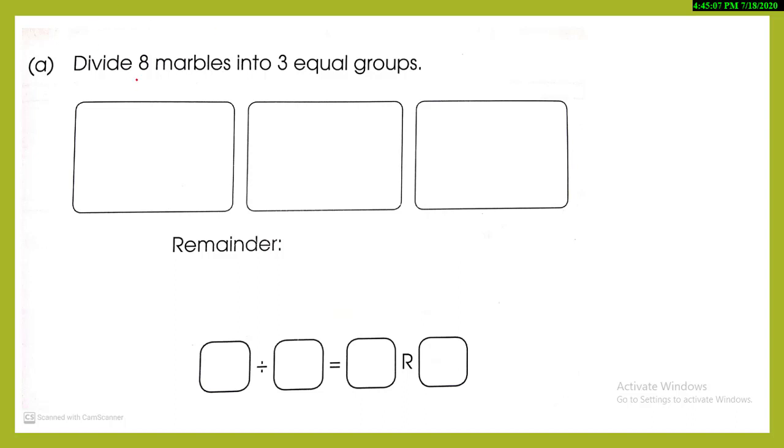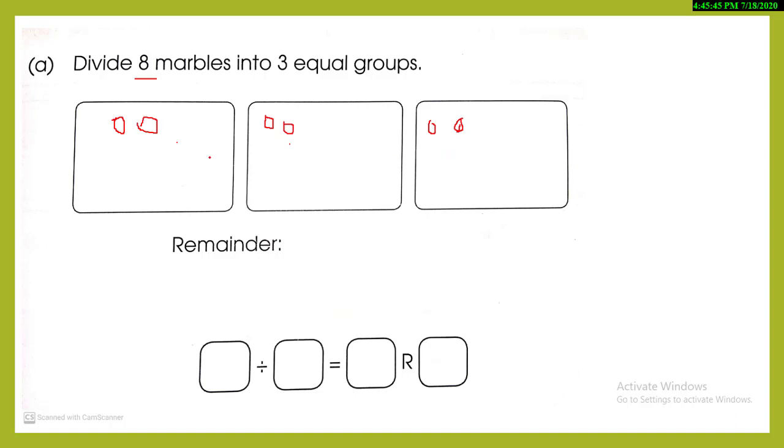Let's do it. Divide 8 marbles into 3 equal groups. So let's start drawing as 1. Do it like my style. 2, 3. Okay. 4, 5, 6, 7, 8, and this one we left. So this is not possible. We need to stop because we can't make the equal groups.